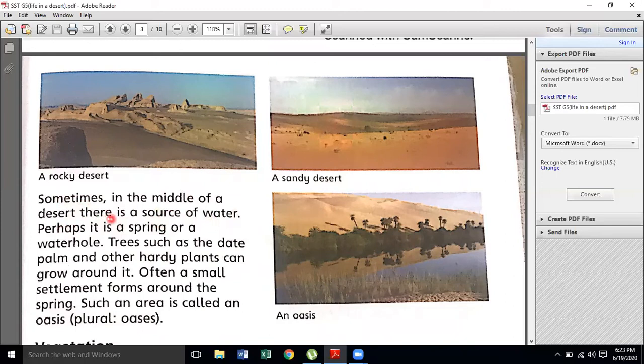Perhaps it is a spring or a water hole. Trees such as date palm or other hardy plants can grow around it. So we can also witness some kinds of trees here. You can see in the picture, it could be the date palm, etc. Often a small settlement forms around the spring. Such an area is called an oasis.